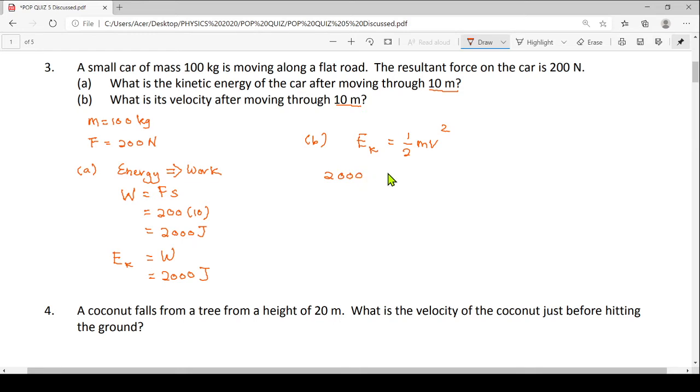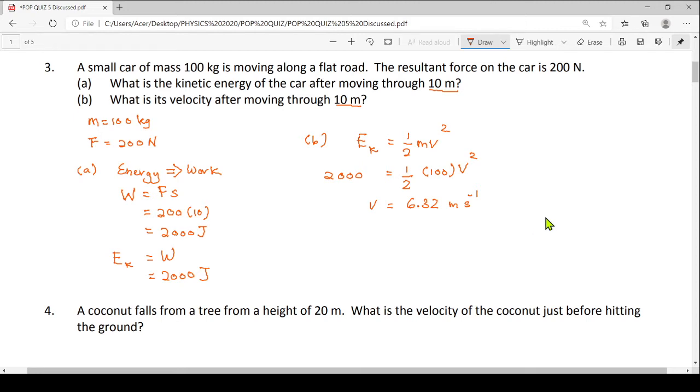It equals 2000, equals 1 over 2, and then my mass is 100 kilogram, multiplied by the velocity square. For V, you can proceed with the calculation and try to find out what your V is. My V here is 6.32 meter per second. So verify that the velocity is 6.32 meter per second. I hope that you can follow.